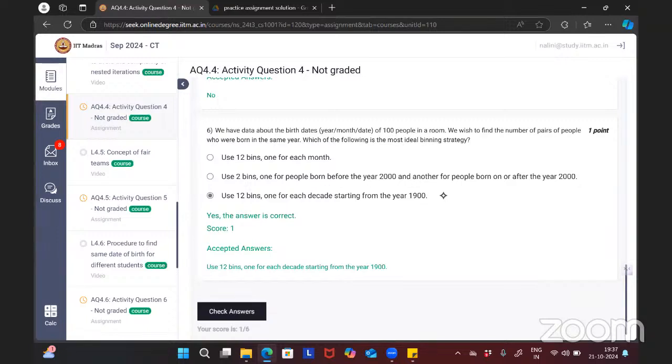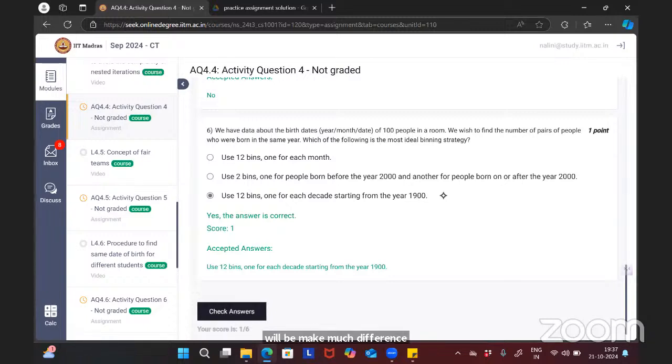Yeah, we want 12 bins. The question here is, what is the ideal binning strategy? Choosing two bins is not ideal, okay? The value of n in each bin will be 50-50, and it won't make much difference, right? The number of comparisons will be higher.